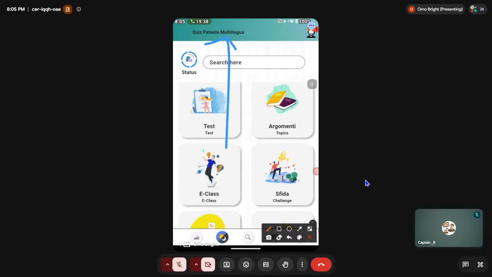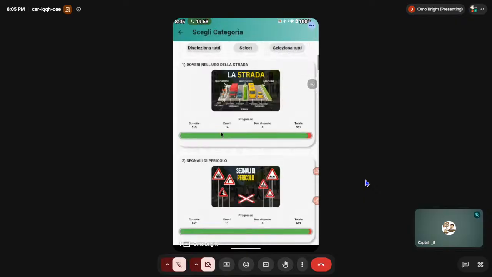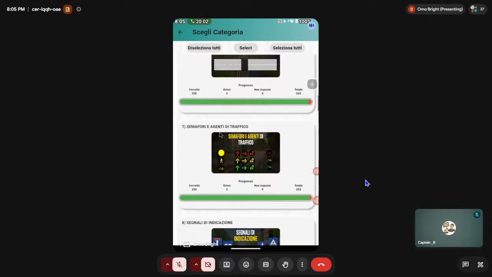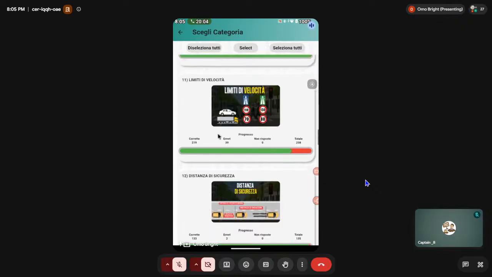Good. So when you get it, you register, put your phone number, you put your name, and it will open like this. After opening, you go to Argumenti. You click on this particular side, not this one. This one is made for those people who have been studying for a very long time. But this one is Argumenti. You click on this Argumenti. Today we are teaching from chapter 11.